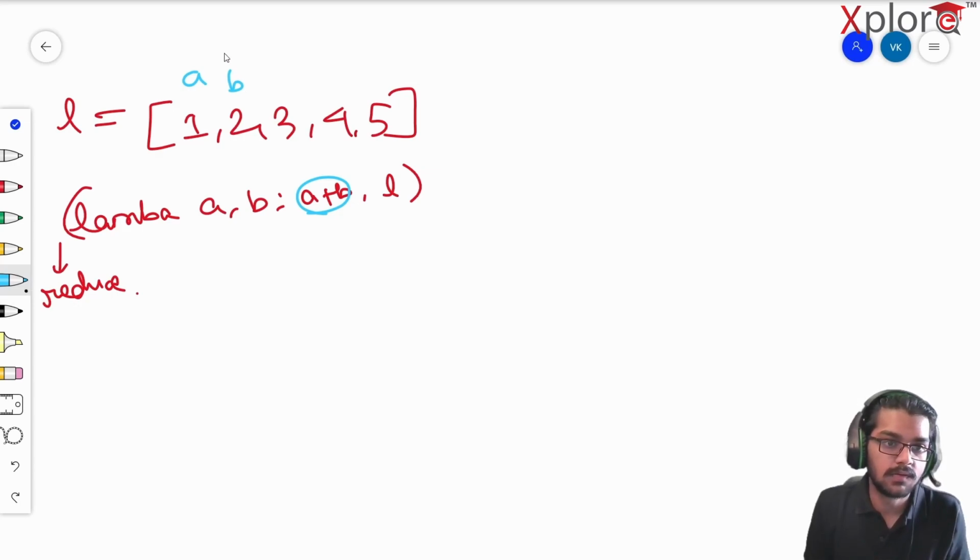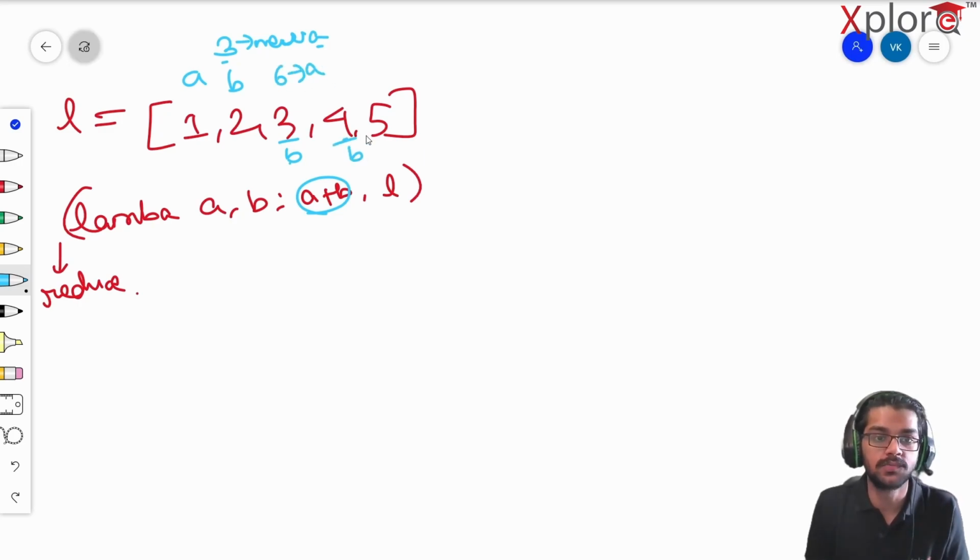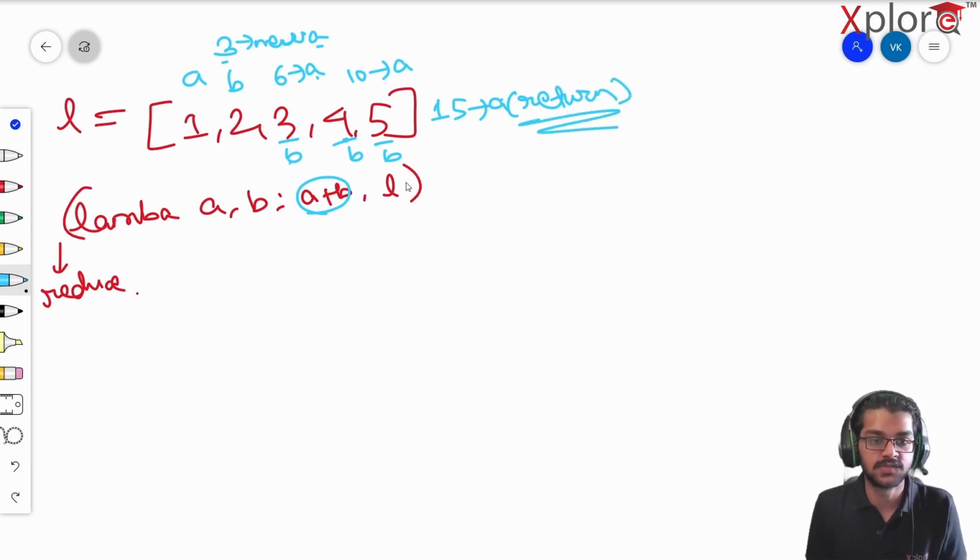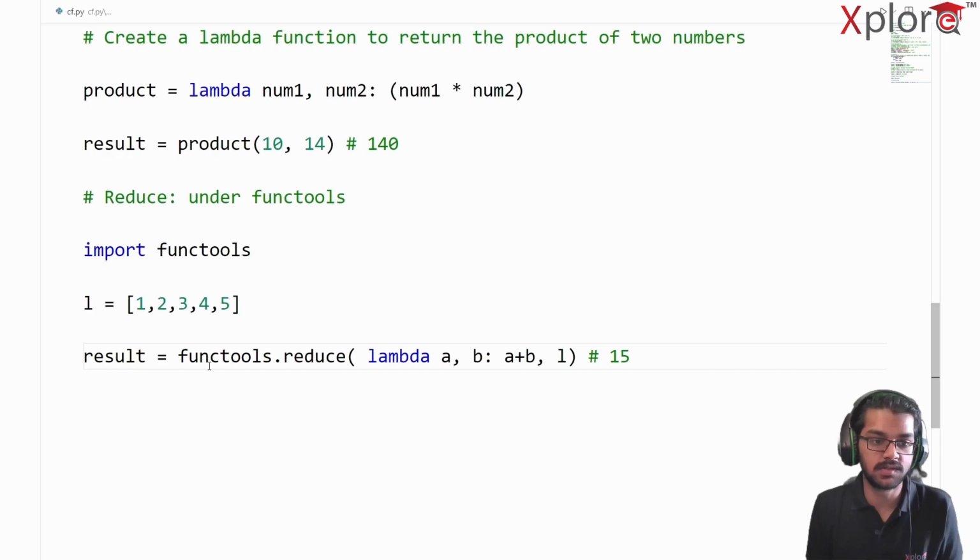Right now 3 is going to come up here, and this is going to be my new a, and my b is going to be 3 now. If I compute the sum, a plus b, 3 plus 3 is 6. So 6 is going to be my new a. My b comes out to be 4. a plus b, 6 plus 4 is 10. So 10 is going to be my new a, and my b will be 5. 10 plus 5 is 15. So 15 is going to be the a value, or you can simply say it's going to be my return value. Quite simple. Result is going to return me 15.